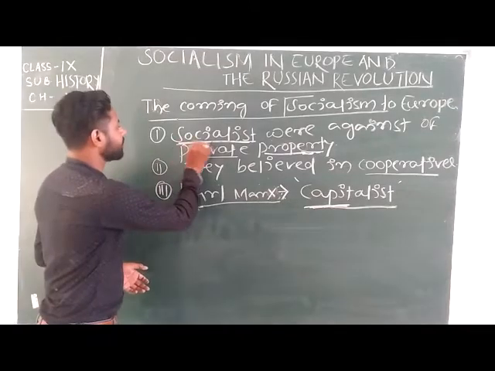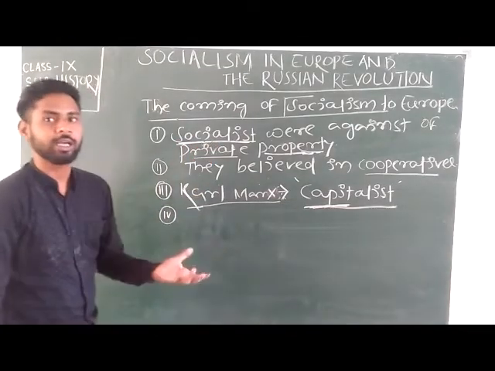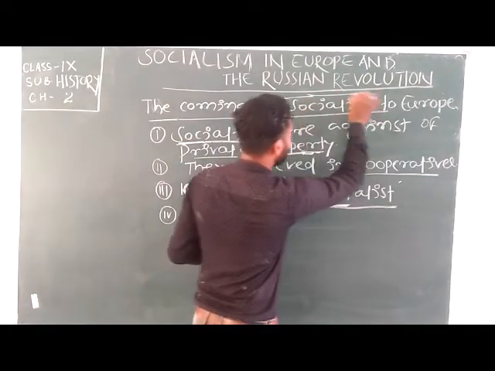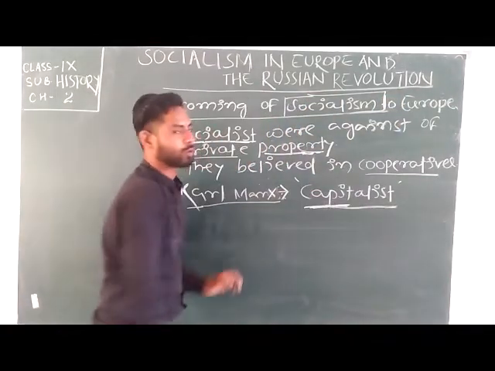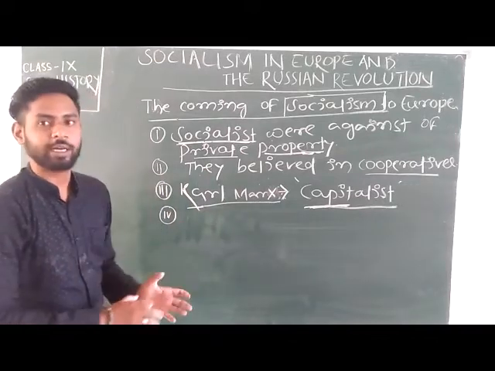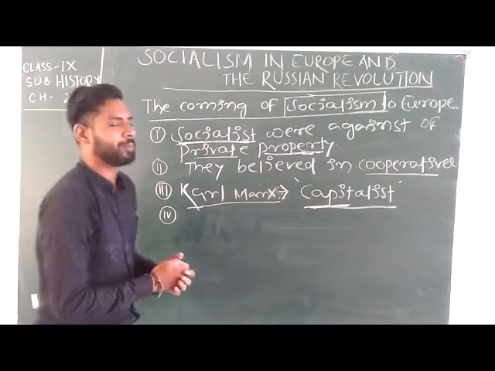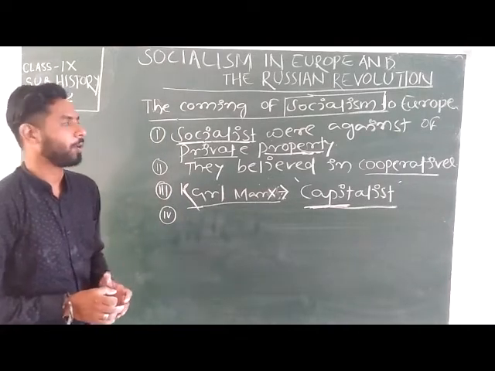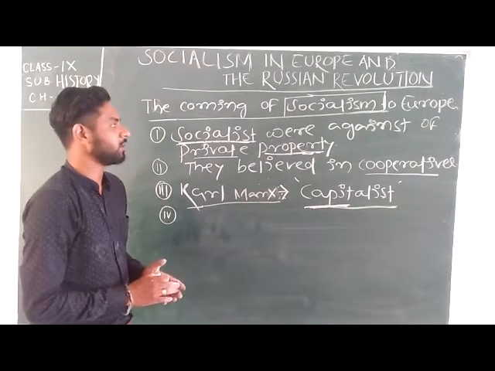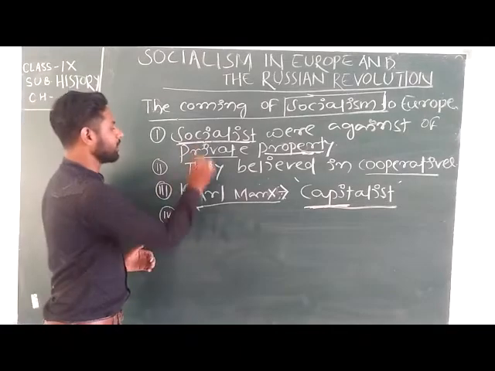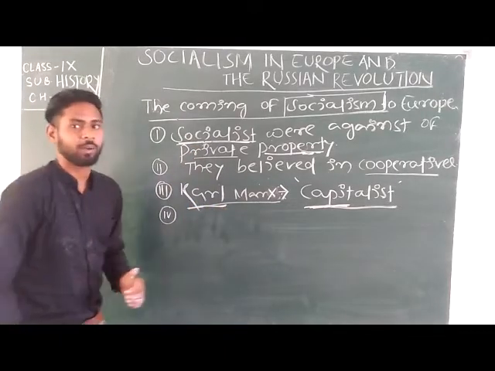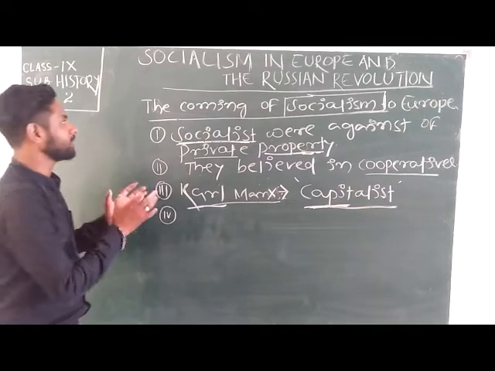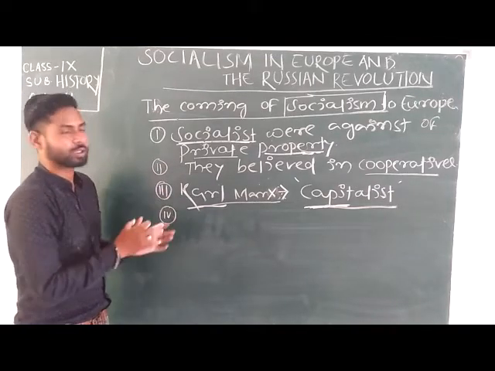So the idea of socialism, or a well-regulated society where every person has equal rights and opportunity, or privileges, was carried out by socialists like Karl Marx, Robert Owen, and Engels. So this is all about socialism.